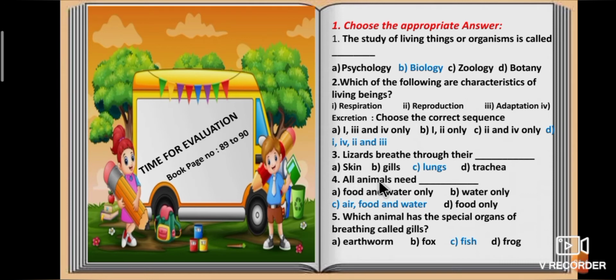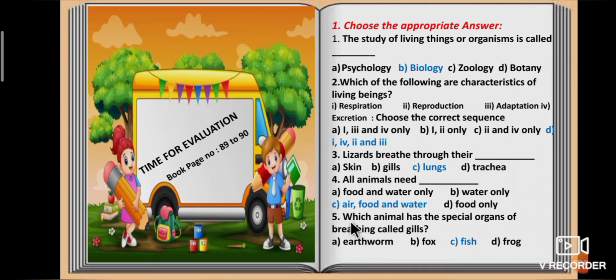Fourth question, all animals need dash. Option A, food and water only. Option B, water only. Option C, air, food and water. Option D, food only. The answer is air, food and water. All animals need air, food and water.